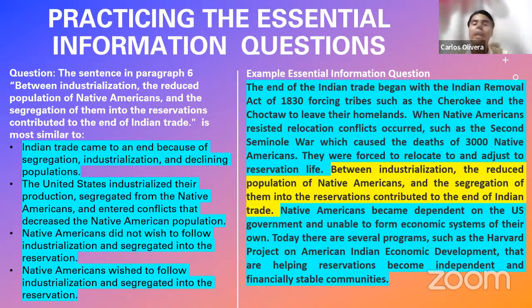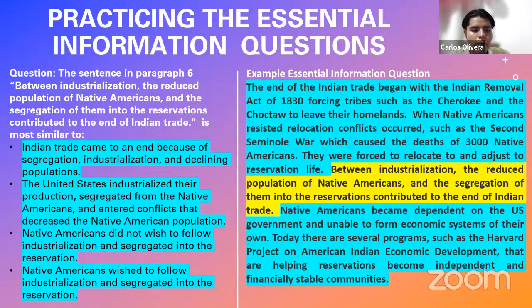Of course, it doesn't mention everything, because if it were exactly identical, it wouldn't be a very difficult question, right? So as I say, it is not going to use all the words of the highlighted sentence. It's okay. It must not use the same words. What it must do is to transmit the same idea with the main points mentioned in the highlighted sentence. If it does convey the same information, the same idea, it's okay, even if it doesn't use the same words. That is natural. But as I say, if it conveys the same idea using all the main points, that is the correct answer, okay? Now, what about the second answer, for example?